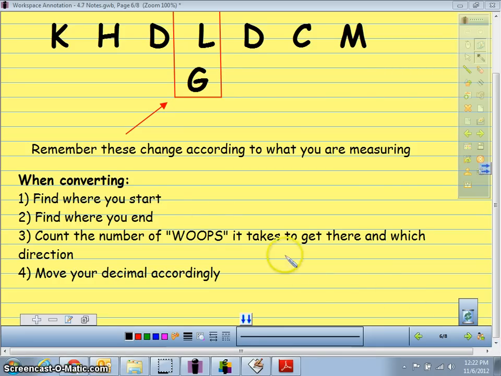The first thing you need to do is find out where you're starting. So if you're switching from grams to milligrams, you're starting here at grams. Where are we going to end? I said to milligrams over here. That's where we would end.